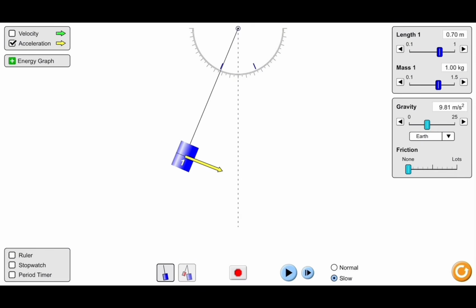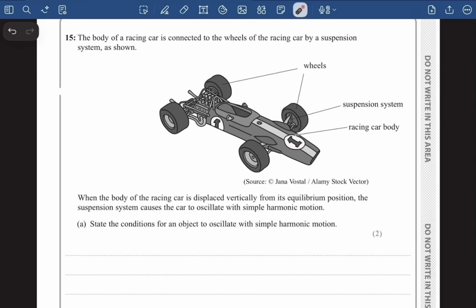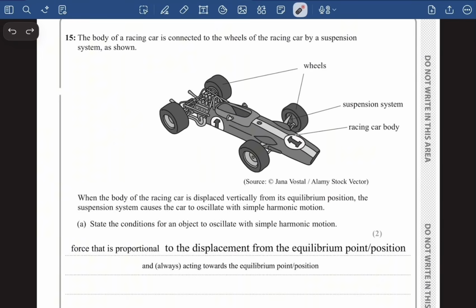And that is the same for both force and acceleration. Now as we all know that force is directly proportional to the displacement from the equilibrium position, and force always acts towards the equilibrium position, right? That is basically the two conditions for the object to oscillate with simple harmonic motion.